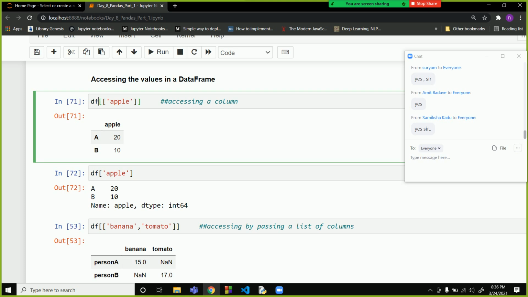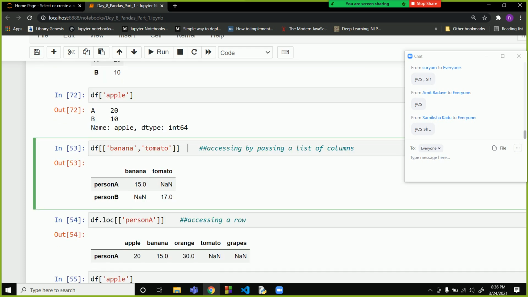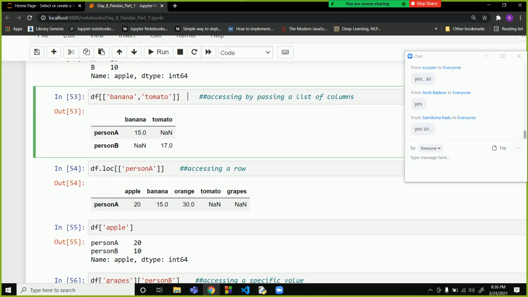Now if you want to access two columns, you can write the names of both the columns inside the brackets, and you will be able to access two columns.